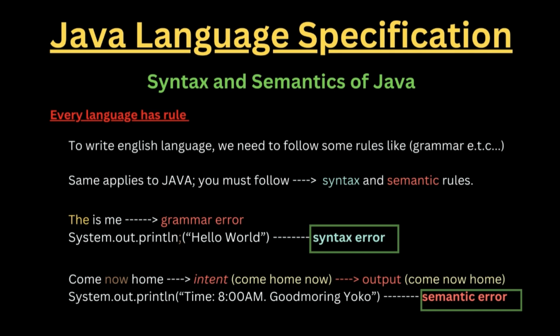So right here we have a semicolon in the wrong place, or maybe we don't even have it at all. We're still going to have a syntax error. So you have to really remember that for sure. But for a semantic error, the code is going to run fine, it's just that your intent is not going to come out the way you want it because of the input you actually have right there. So that's it for the Java language specification, syntax and semantics of Java. Let's get to the next item.